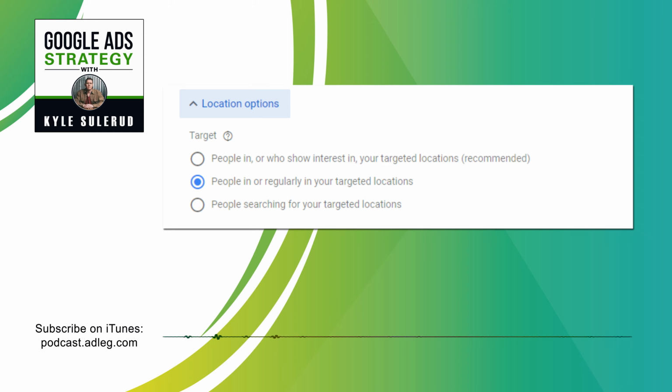The default setting is going to allow people to see your ad even if they have just showed interest in the location you're targeting. So you want to change that so your ads are only showing to people in or regularly in your location targeting. And I can just assume that you've already done that. That's not really the main point of the question here.